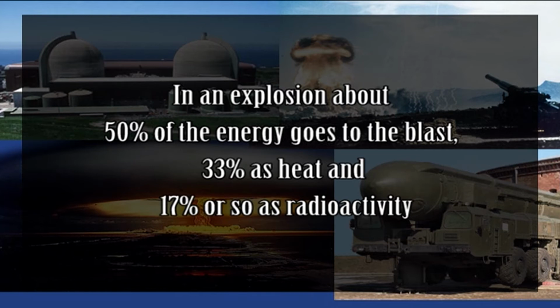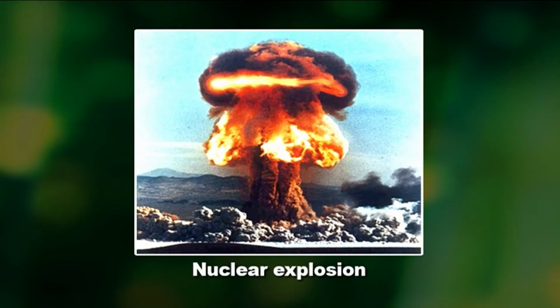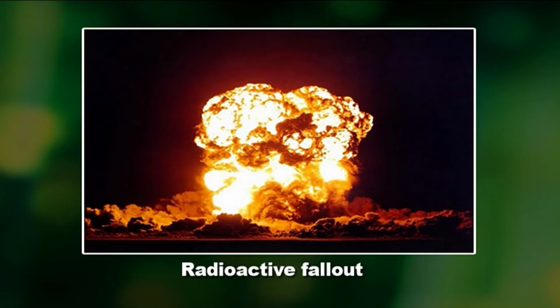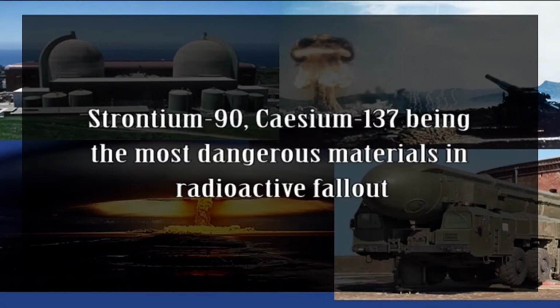The nuclear explosion matter is vaporized to hot gas with very high pressure, that is several billion atmospheres, by heating to a very high temperature, that is 10 raised to the power 8 degrees centigrade. An intense shower of many kinds of radiation released into the environment falls back to the earth in the immediate vicinity of the blast within hours. The radioactive dust that falls to the earth after an atomic explosion is called radioactive fallout. Strontium-90 and cesium-137 are the most dangerous materials in radioactive fallout from nuclear tests and contaminate the environment for many years.